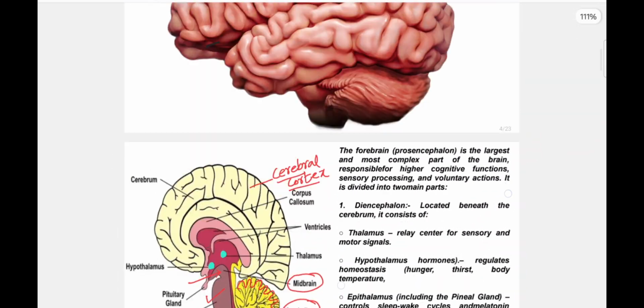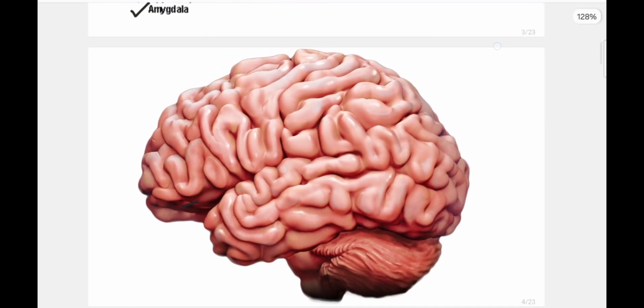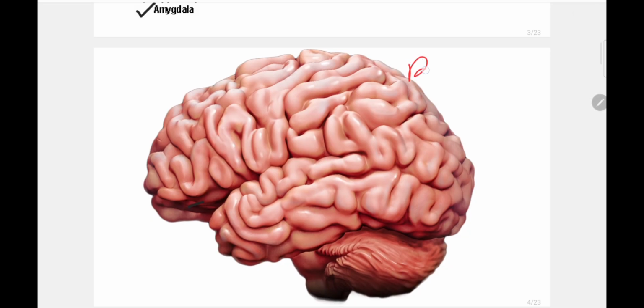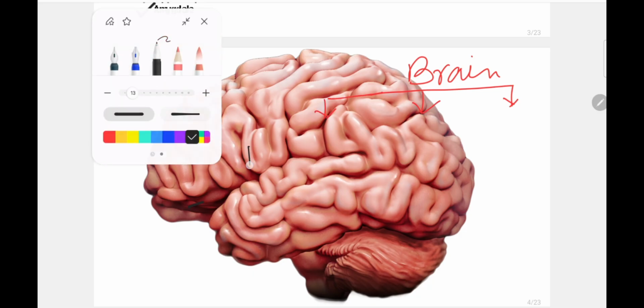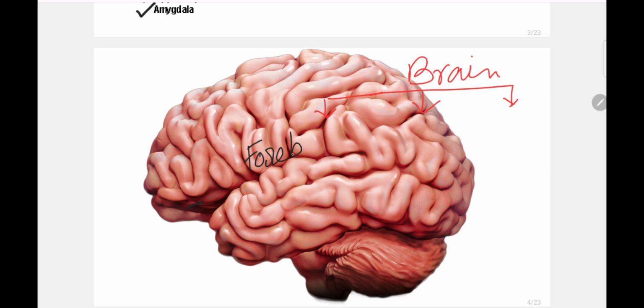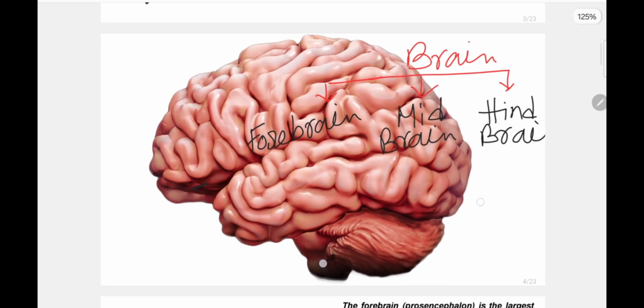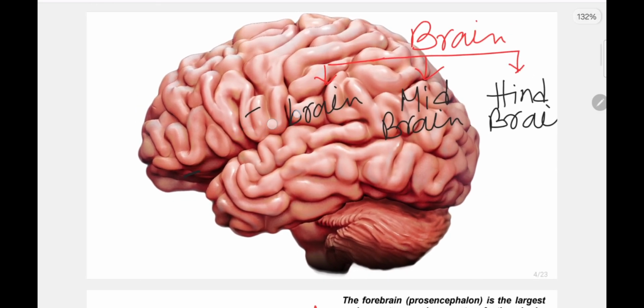Okay, as I have discussed, the brain has three parts: forebrain, midbrain, and hindbrain. Within the hindbrain there are different parts. So in this picture, what are the three parts of the brain?